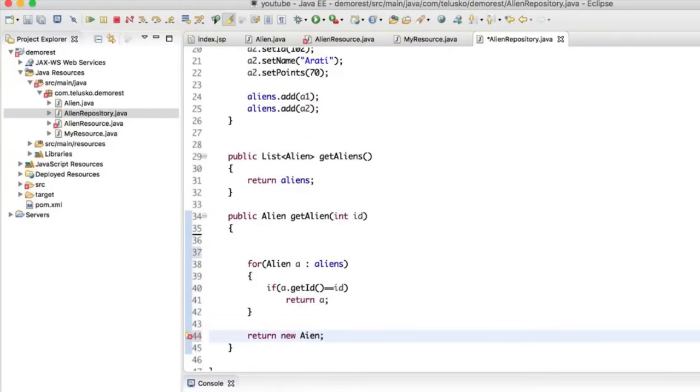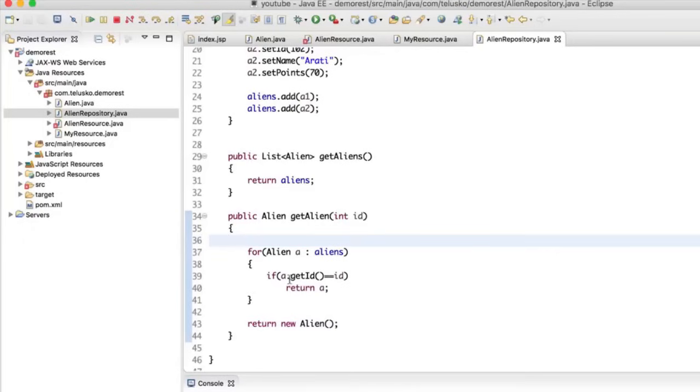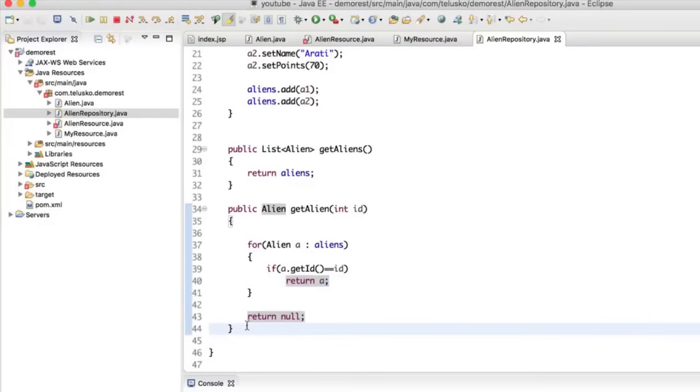We'll say new Alien. We don't want to return a null value because that will generate a null pointer exception. If we are not able to find an alien, it will return blank data for alien, but at least you're not returning null. In fact, you know what, returning null will be a good thing because in future we'll be looking at that as well. So if you send a particular ID, we'll check if the ID matches the ID which is there in the list. It will return that particular object. Otherwise, it will return null, right? This is for one ID, one alien.